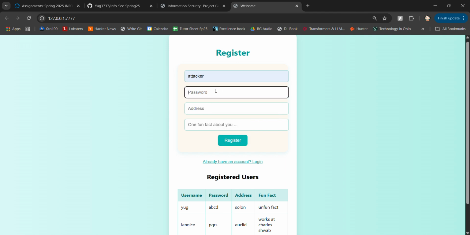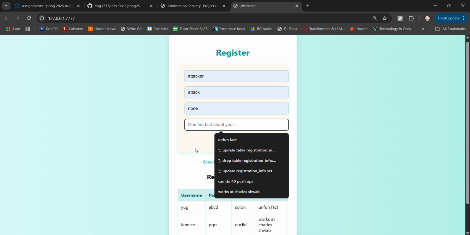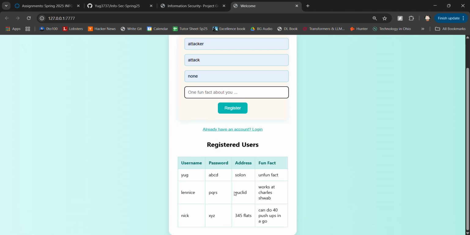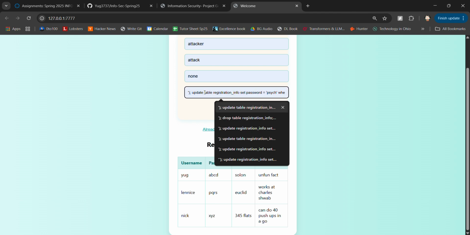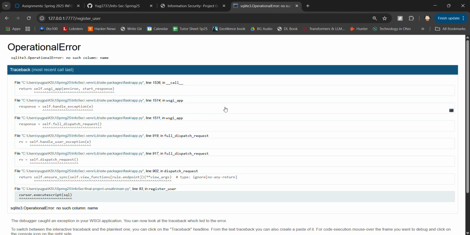The first attack I want to do is to change the password of one of these three persons. Let's change Lennis's password. So let's update registration info, set password equals bad, where name equals Lennis, and everything else is commented out. Let's see if this works.